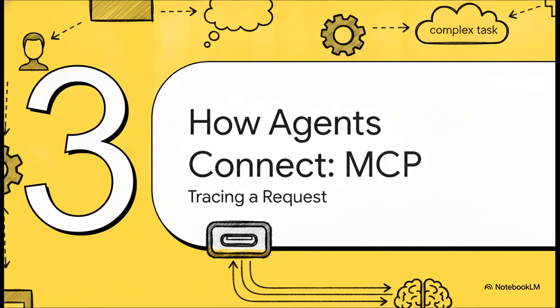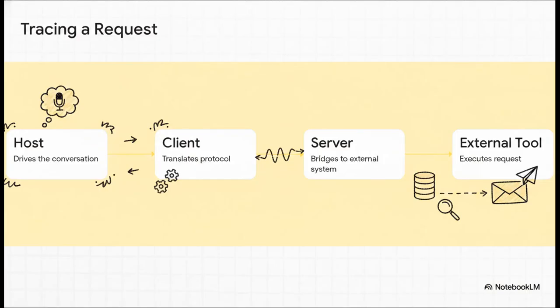Let's jump to Section 3, how agents connect. We're going to trace exactly how this USB-C port functions step by step when you ask an agent to handle a complex task. Let's trace a real request. Say you tell your AI, hey, grab the Q2 revenue numbers and draft a summary email. First, your chat interface, that's the host, registers that it needs external help to pull this off.